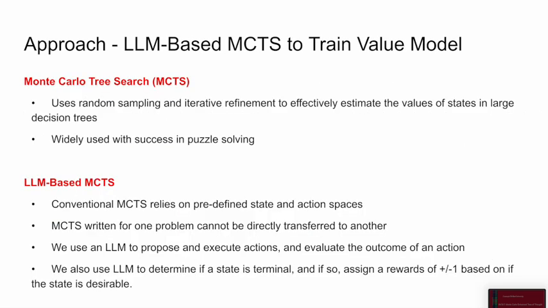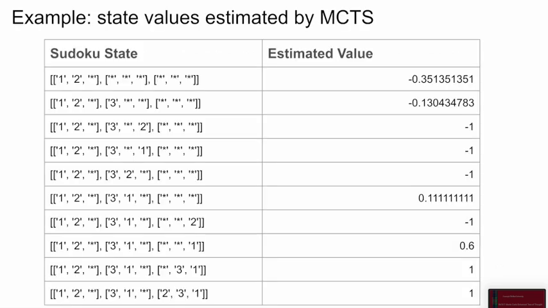An accurate value model capable of estimating the expected future reward of each state is crucial to our approach. We use Monte Carlo tree search, or MCTS, during training to estimate the expected future reward of each state. MCTS is widely used in puzzle solving with much success, and we further improve its generalizability, leveraging the flexibility of LLMs by asking an LLM to propose and execute actions and evaluate outcomes, as opposed to defining them explicitly.